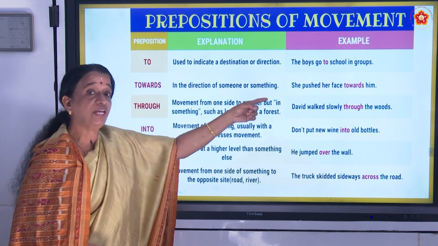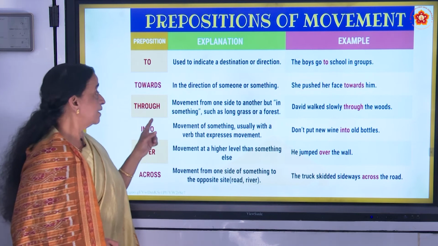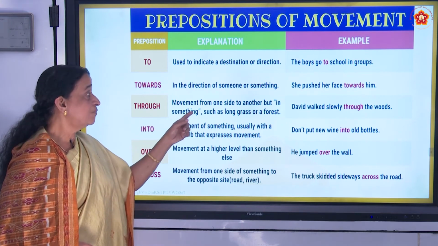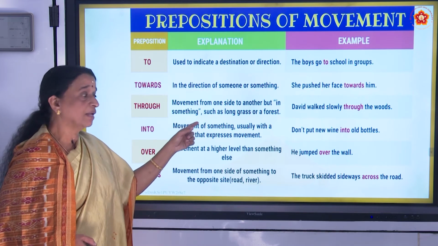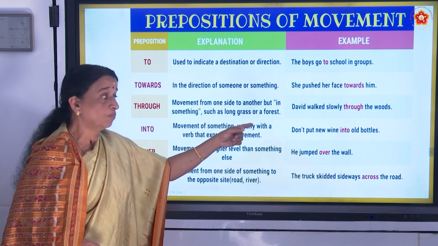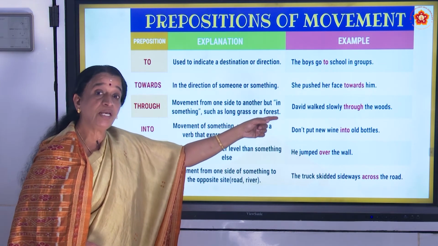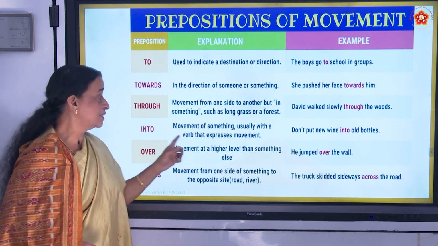She pushed her face towards him. So, in the direction of something. Through is a movement from one side to another, but in something, such as long grass or a forest. Through. David walked slowly through the woods. Woods here means the forest.